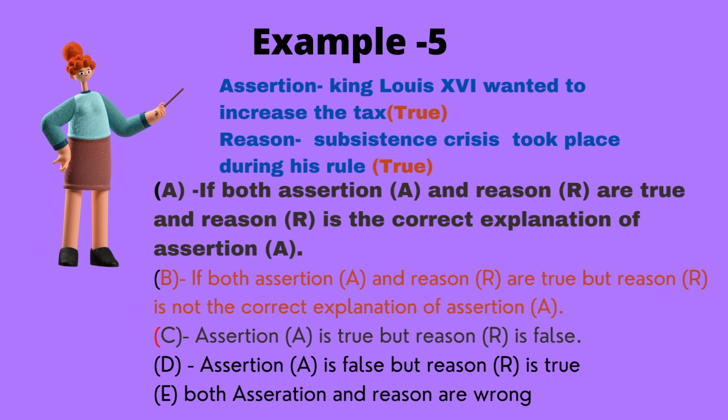So here, both are true. Both are incidents that took place in the French Revolution. Both are true. But the reason is not the correct explanation for the assertion. So let's take option A. Assertion and reason are true. Fine. The reason is a correct explanation of the assertion? Not at all. So that is not our option. Let's go to option B. Assertion and reason are true. Yes, we know that. But the reason is not the correct explanation of the assertion. Well, children, that is the correct one. So take your pen and put a tick against option B. And that is your right answer.